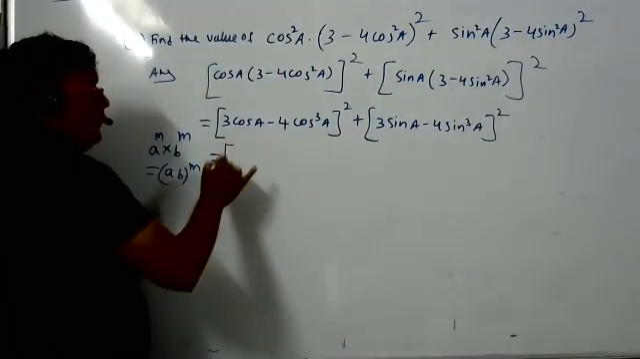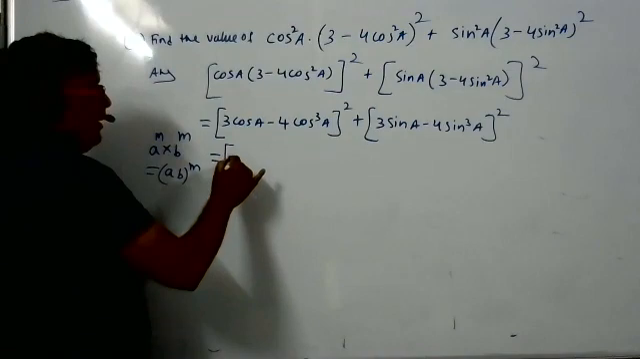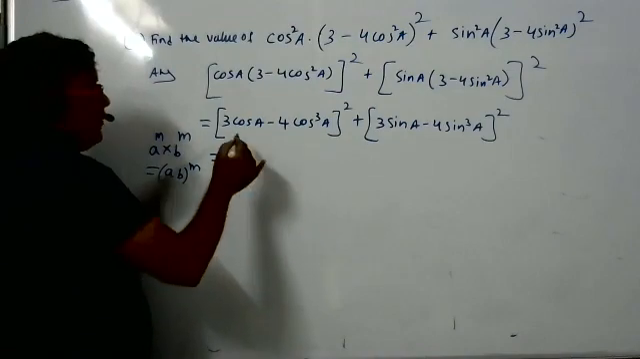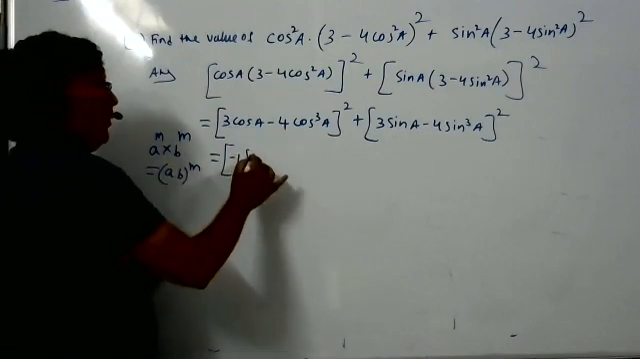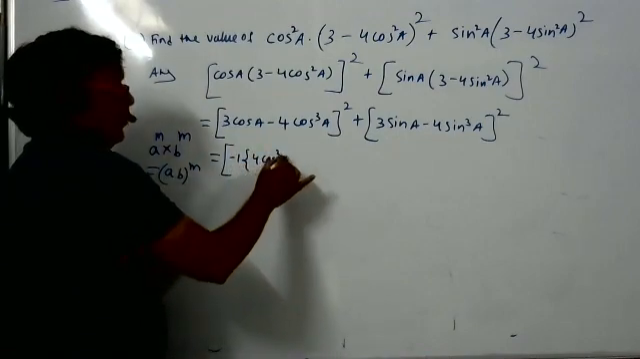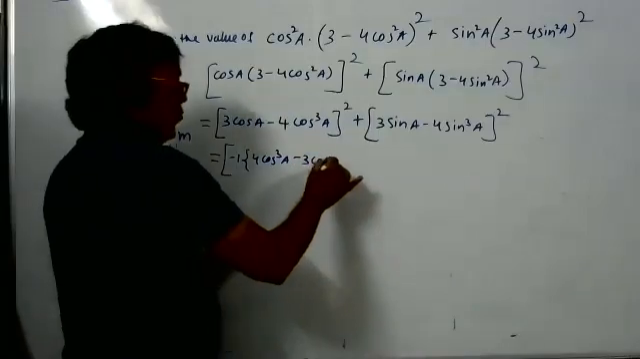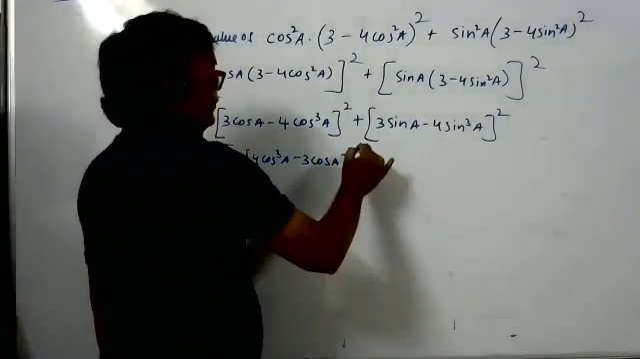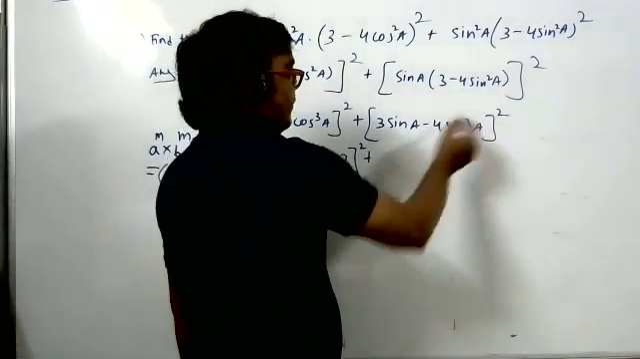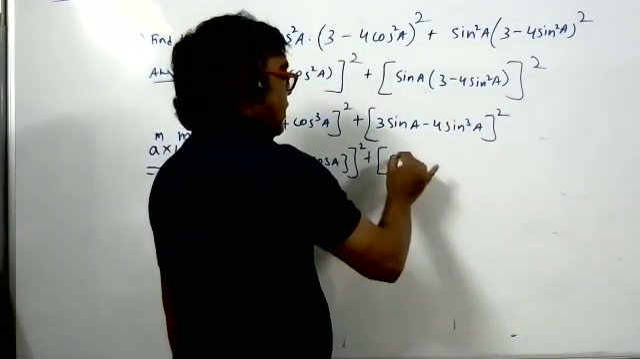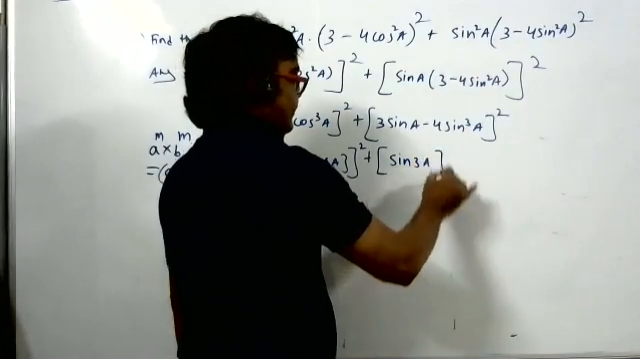So to bring it into formula form, from both terms we'll take minus 1 common. Minus 1 is common, which means the first term will become negative and the second term will become positive, so that it comes in the form of the formula. This is exactly in the formula form. 3 sin theta minus 4 sin cube theta is the formula of sin 3 theta.